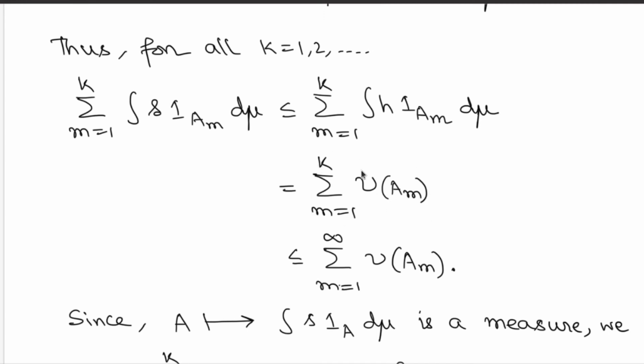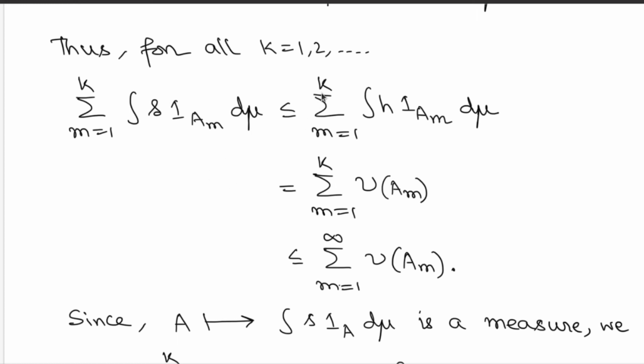But then this nu of A_m, by definition these are non-negative quantities. So in particular you can dominate it by the full series. This full series need not converge. This full series can be plus infinity also. It doesn't matter. The inequality still holds. So this finite sum is of course dominated from above by this infinite sum, because these terms nu of A_m are non-negative.